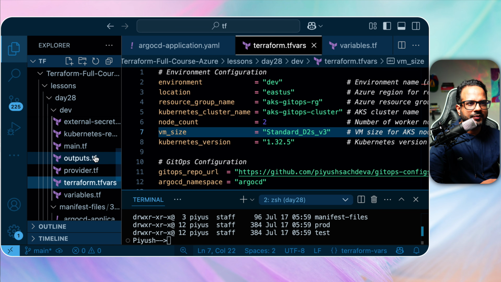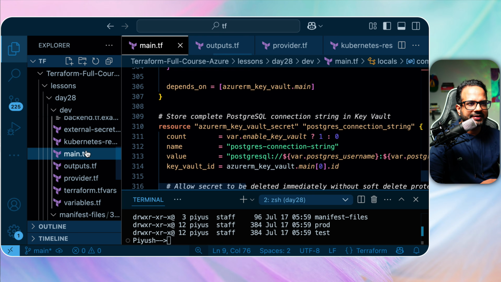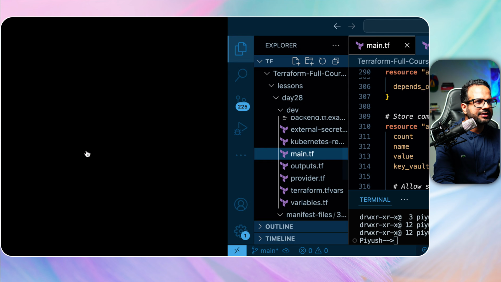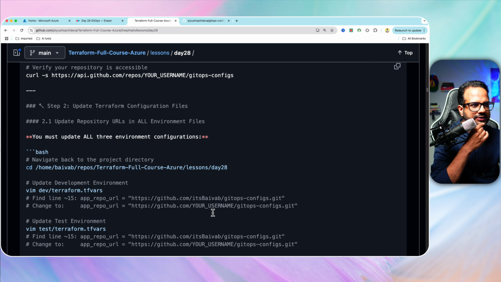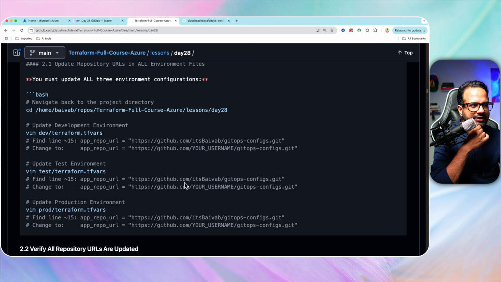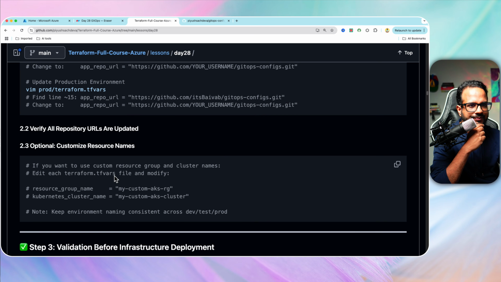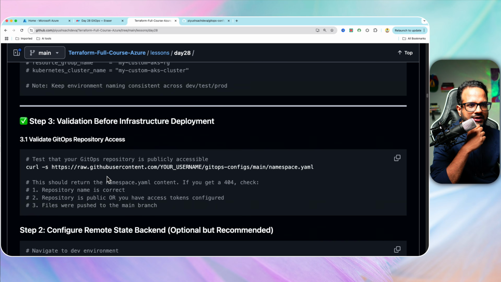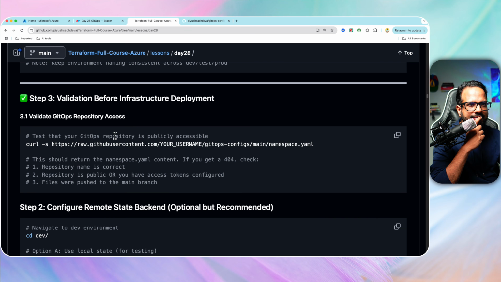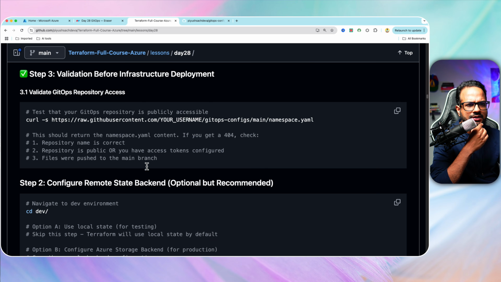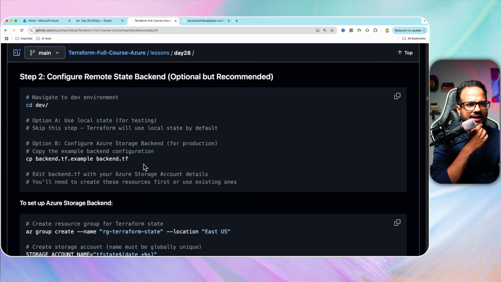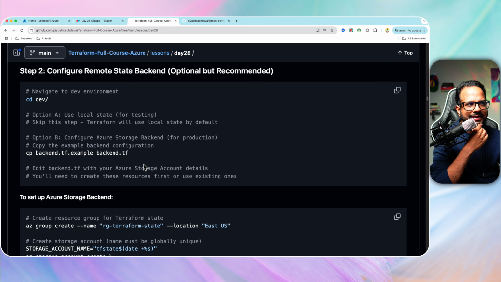Now, okay, these have been verified. I think we should be good. Let's proceed further. So I've made the changes over here. And if you are testing it for test and prod environments, do the same for the other two folders as well. I'm just doing it for the first one. And then validate the GitOps repository. Check if your repository is publicly accessible or not using a curl. You can do that. And let's update the backend as well.